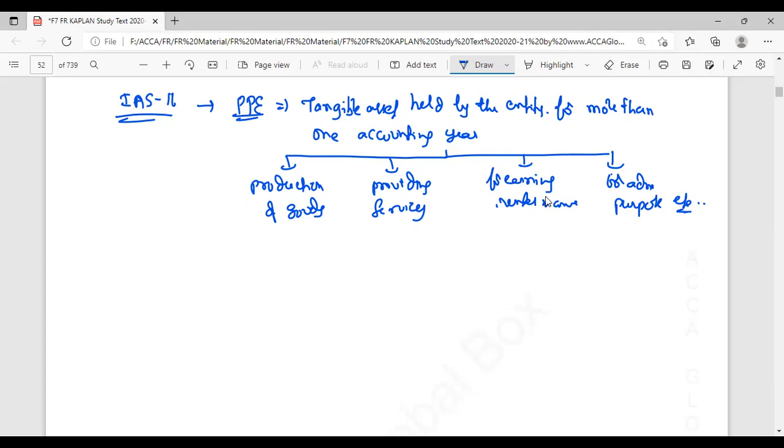Here we are going to discuss the details of this standard.